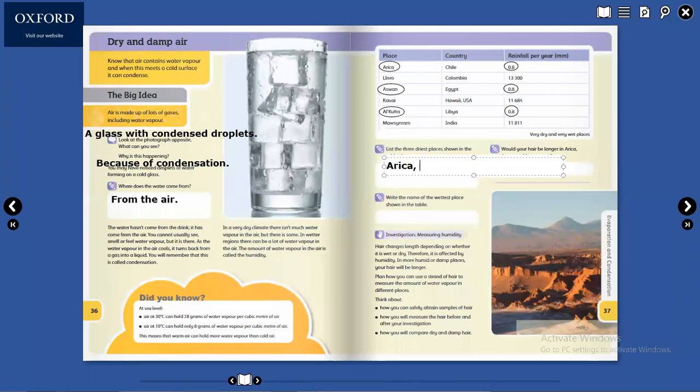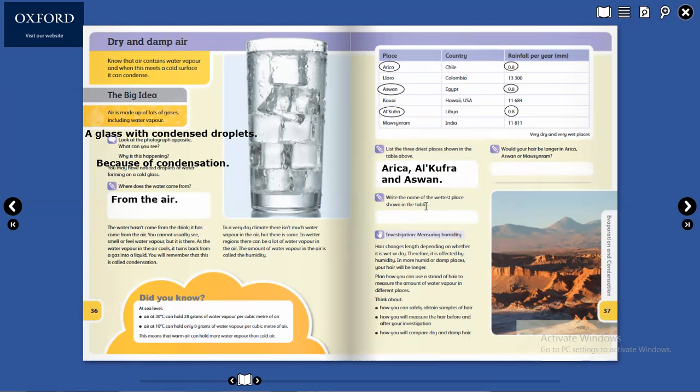Number 2, you have Al-Kufra. This is a proper noun. And the third one is Aswan. These 3 places are driest in this table.